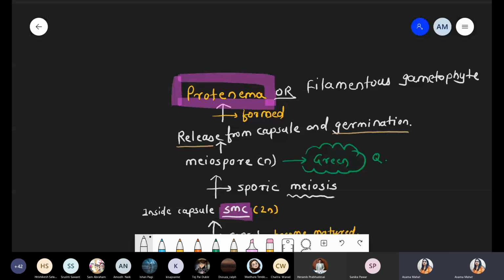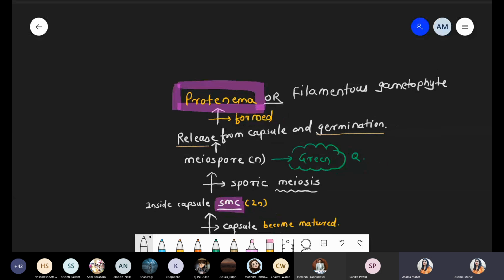ठीक है, protonema. You just write down one piece of information on the margin. Margin में लिखो protonema. These are the filamentous gametophyte present only in moss. बाकी कहीं पे भी present नहीं होता. In all bryophyta this structure is totally absent. So please write down this information on the margin.